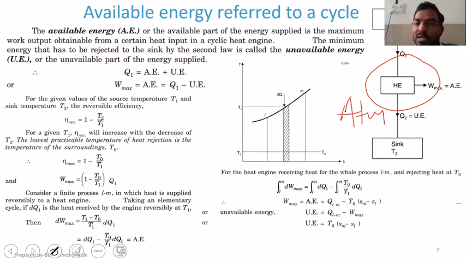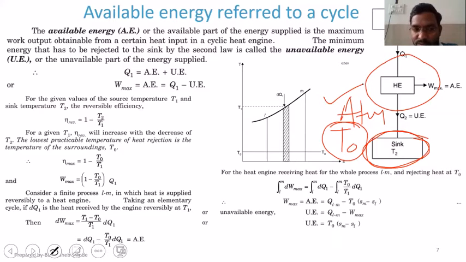What could be the lowest value of this T2? The atmospheric temperature, right? Let's consider that atmospheric temperature as T0. So to have the maximum efficiency, I can reduce the temperature of the sink to the lowest possible temperature, that is T0, which is nothing but the temperature of the atmosphere.